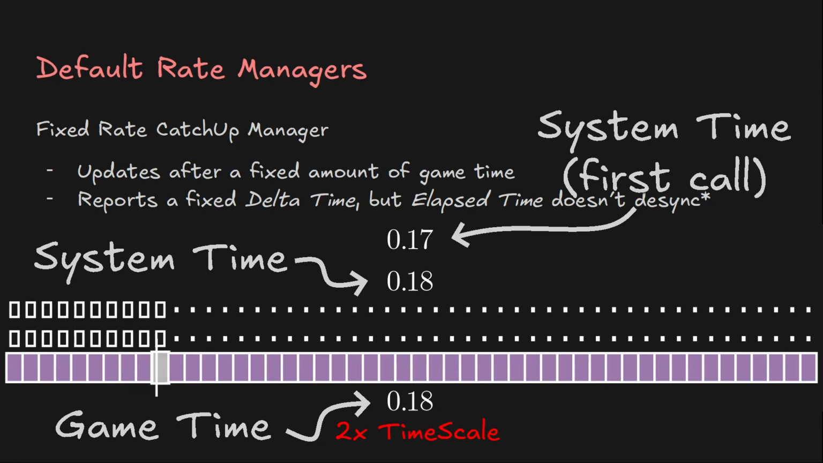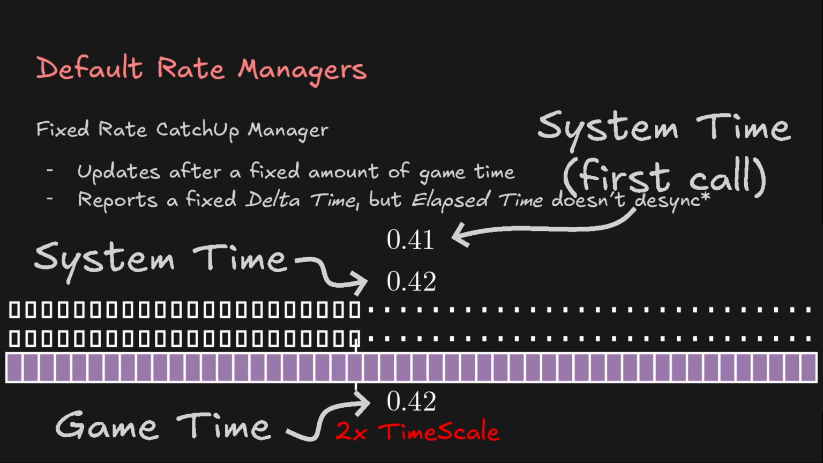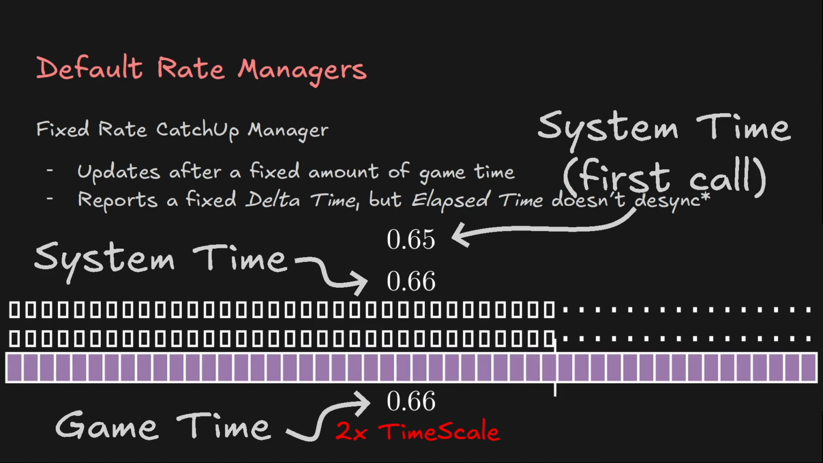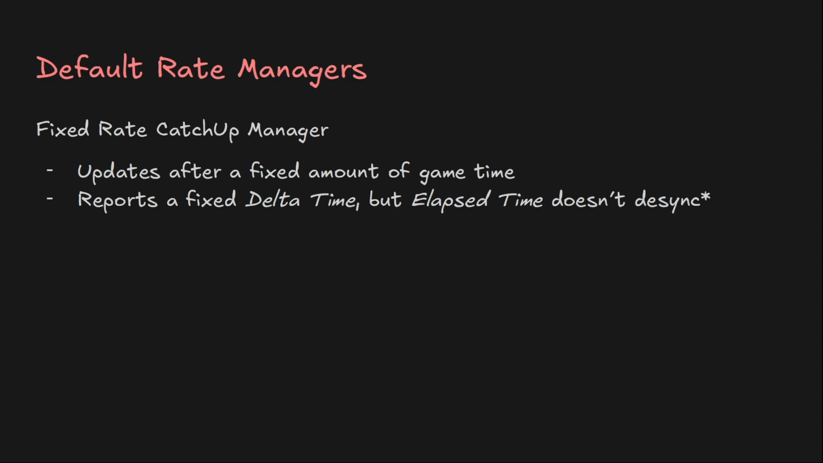If your game runs at 50 frames per second, but the timescale is 2, this will update twice every frame. It also reports a fixed delta time like the previous one, but the elapsed time will be somewhat close to the elapsed time of the regular system group. There is one caveat though.